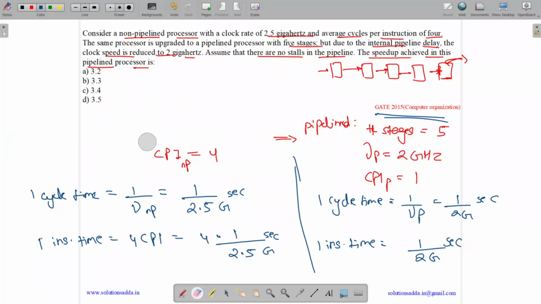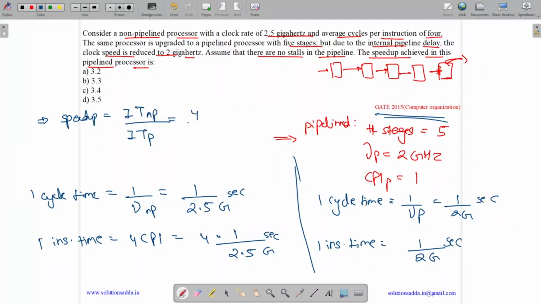Now what is the speed up? Speed up means how much faster we are able to execute on the new processor. So speed up equals instruction time in case of non-pipeline processor divided by instruction time in case of pipeline processor.